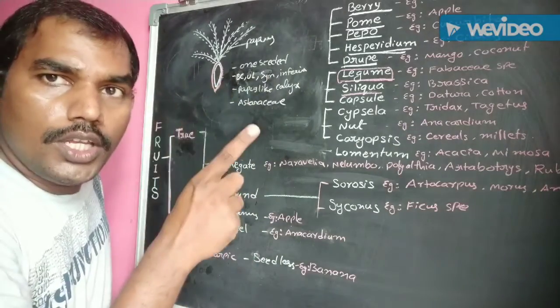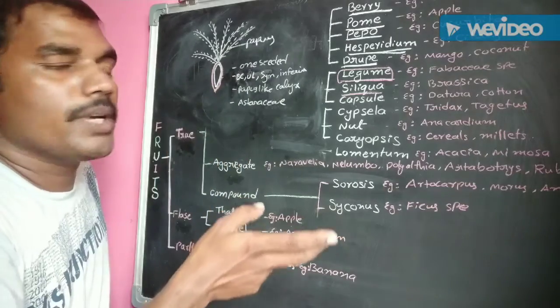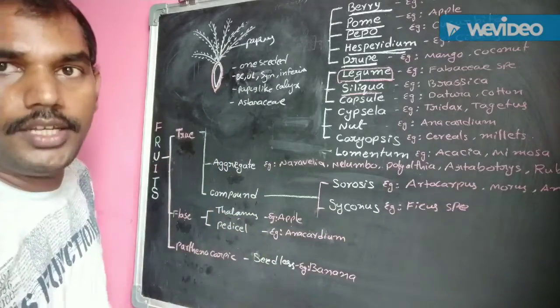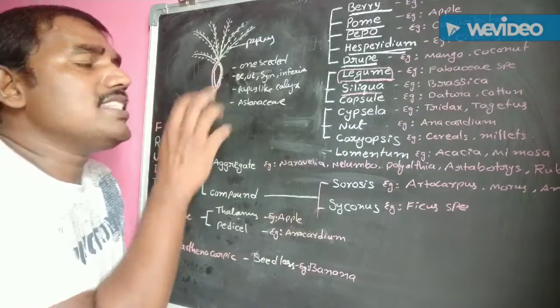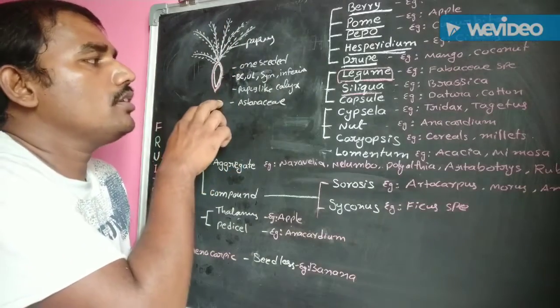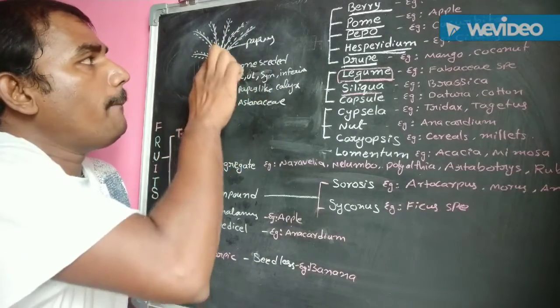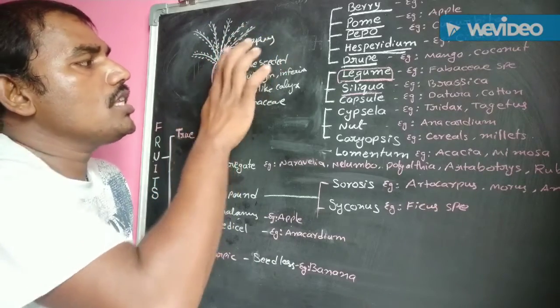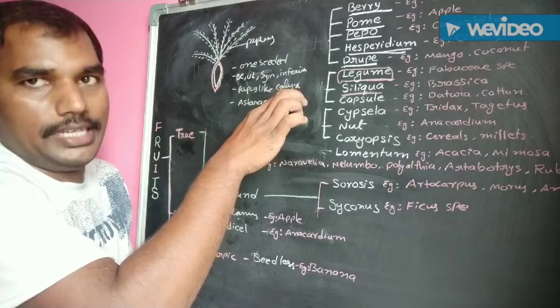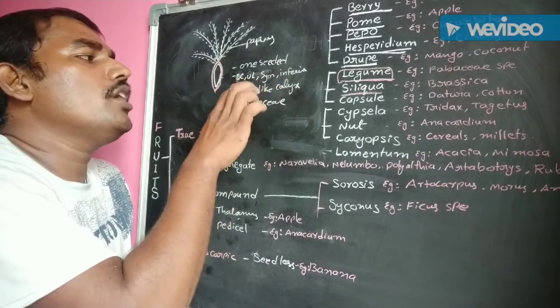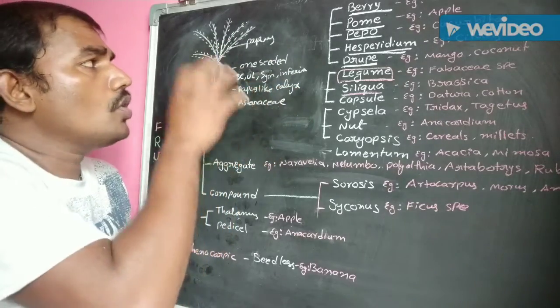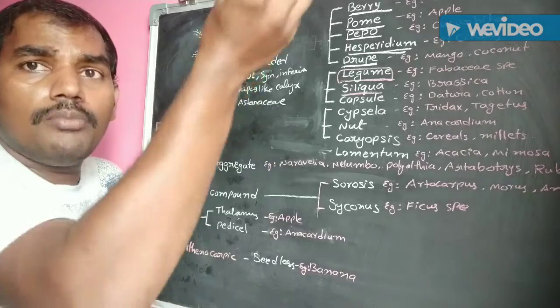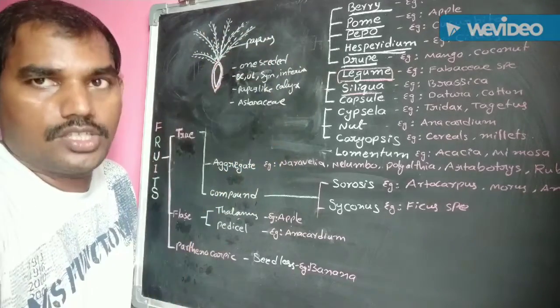One specialized character is present in this fruit, the pappus-like structure. The pappus-like structure is a modification of calyx. So this fruit is easily moved with air currents.